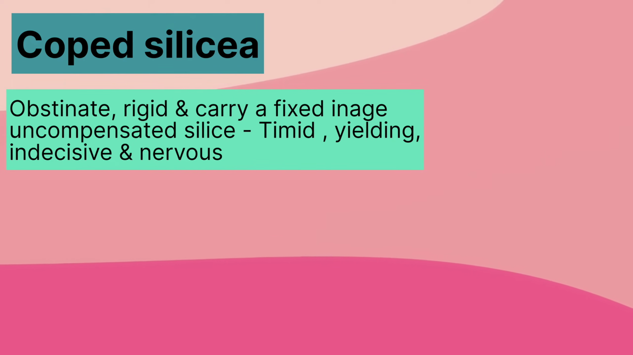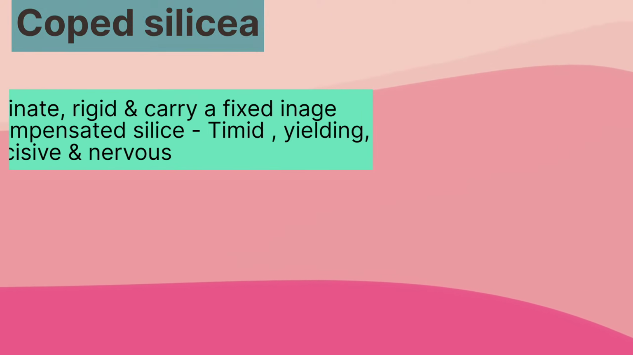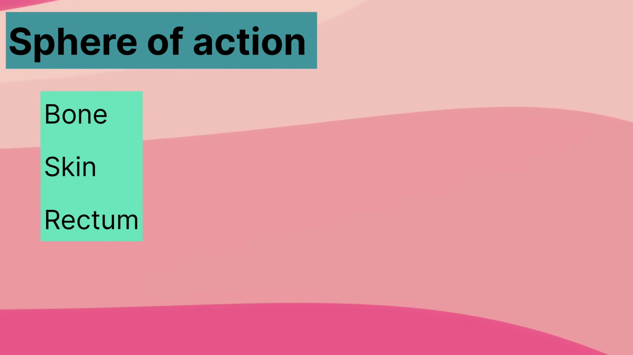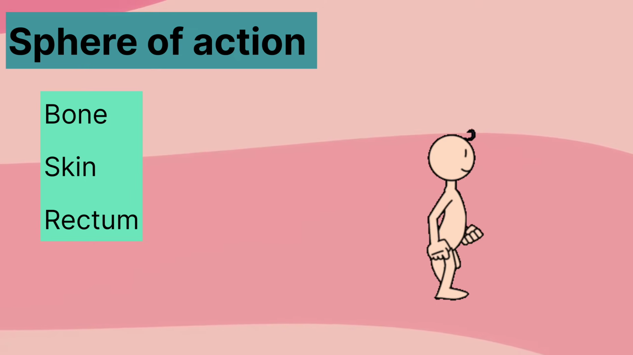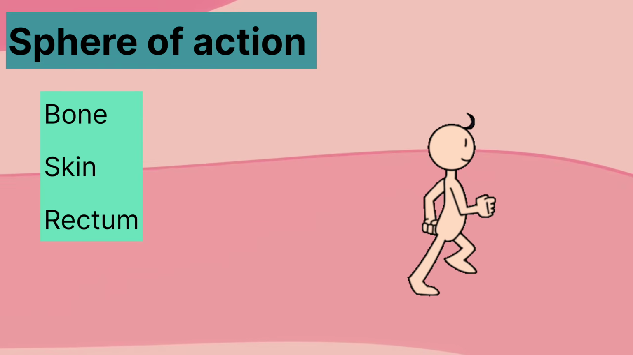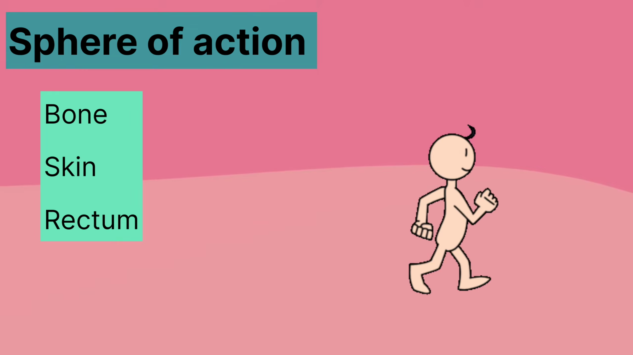Now that we have understood the emotional aspects of Silicea, let's understand the sphere of action of Silicea. Silicea as a remedy acts really well on bone, skin, and on the rectum. We will try to understand the action of Silicea on each one of these organs.